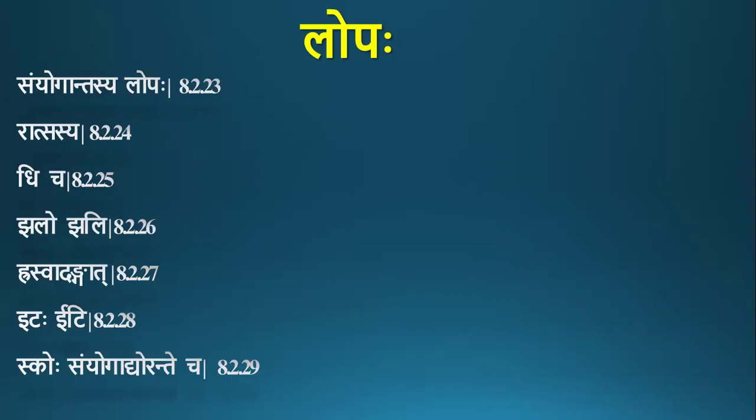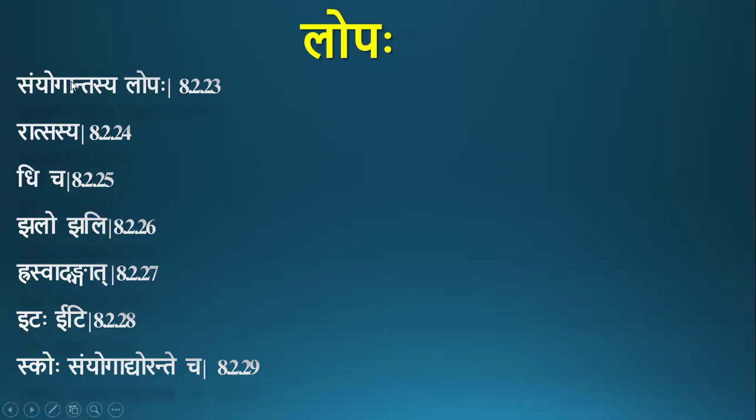In the previous class, we discussed these sutras: संयोगान्तस्य लोपः, रात्सस्य, धिचा, झलोझलि, रस्वादङ्गात्, इट ईटि, स्को संयोगाद्योरन्ते च. All are in sequence. Lopah comes as anuvritti in all these sutras, so these all deal with lopah. By sanyogantasya lopah, there will be deletion of the al letter which is present at the end of a sanyoga, which is present at the end of a pada.